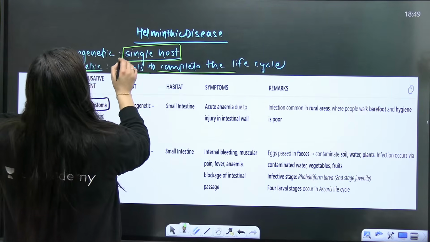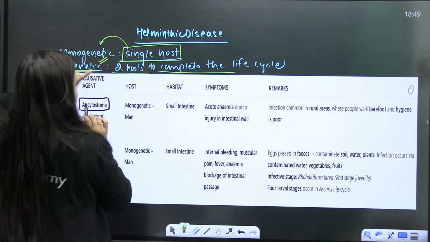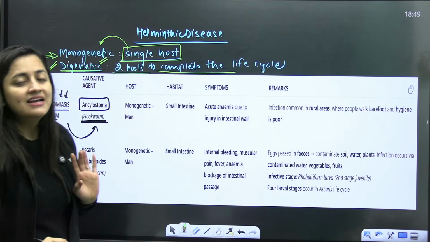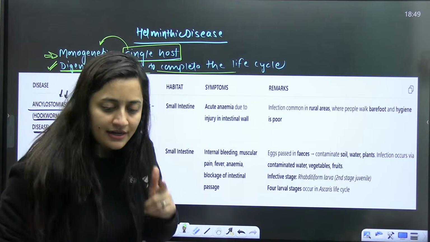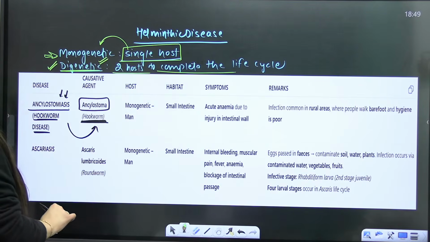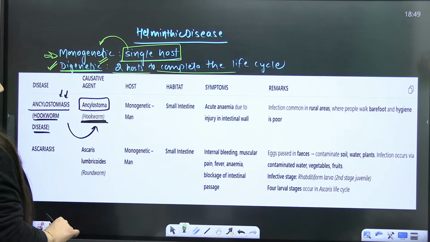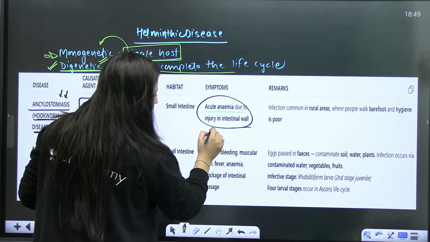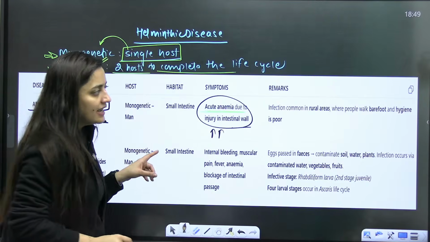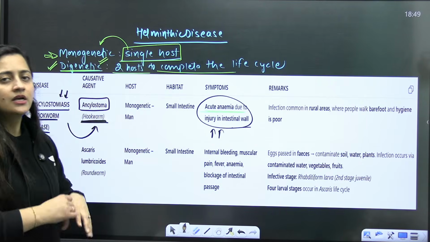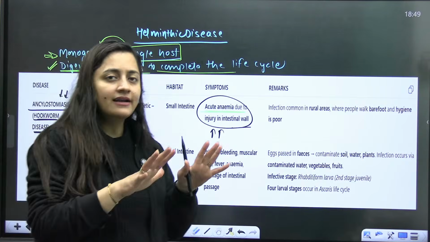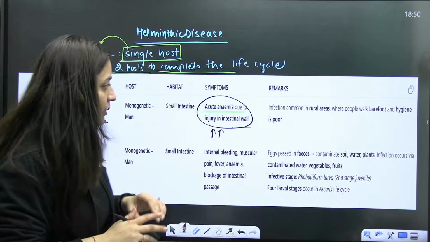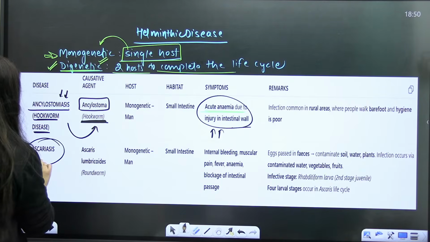So when a single host is required, that is monogenetic. When two hosts are required, that is digenetic. Is that clear? Here, in Ancylostoma, acute anemia will be there because the intestinal wall is injured. Those who walk barefoot can get this pathogen, and then that pathogen can enter our body.